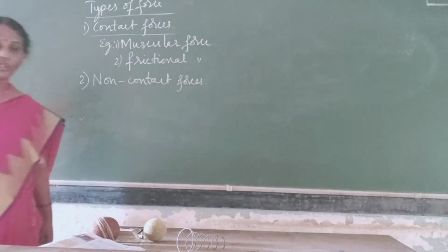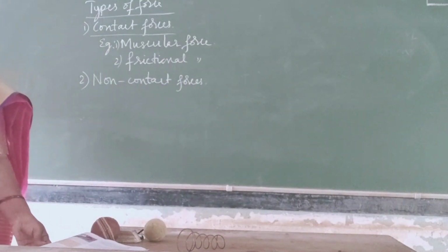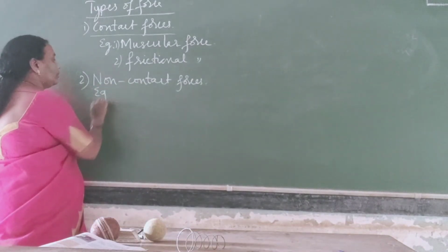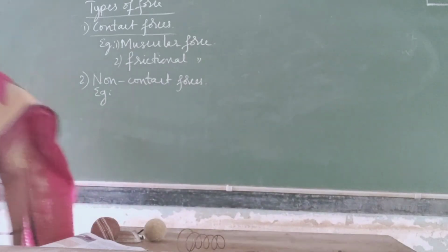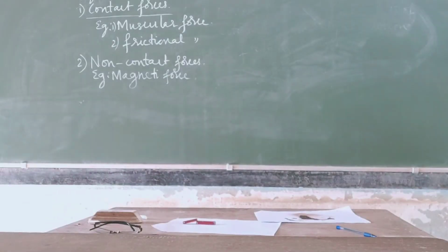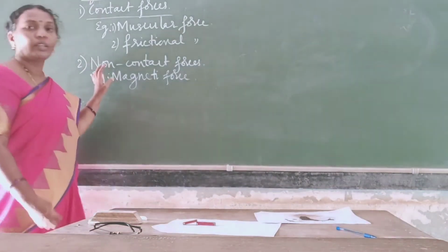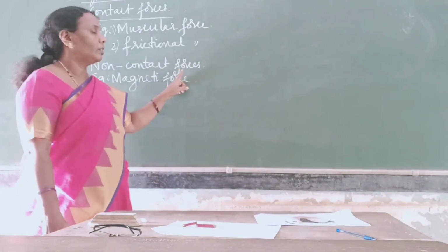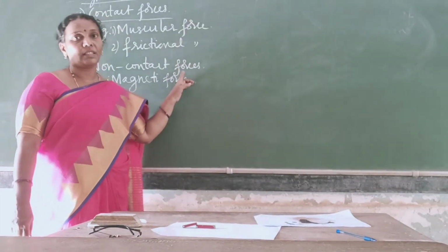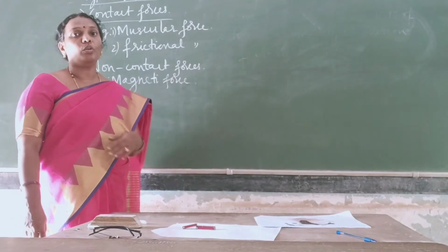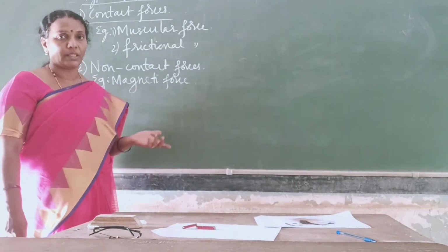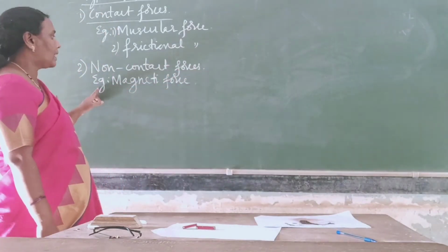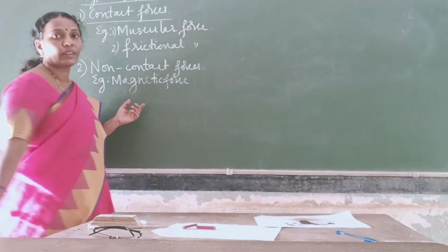The second type of forces are non-contact forces. That means the forces exist there even if there is no physical contact between the two objects, and such a force is called a non-contact force. Example, magnetic force.